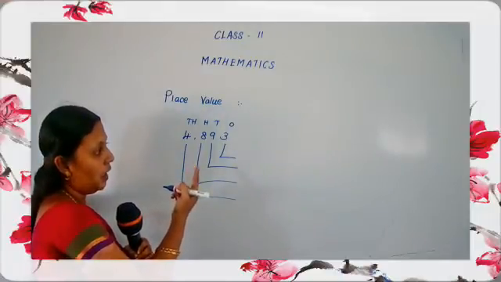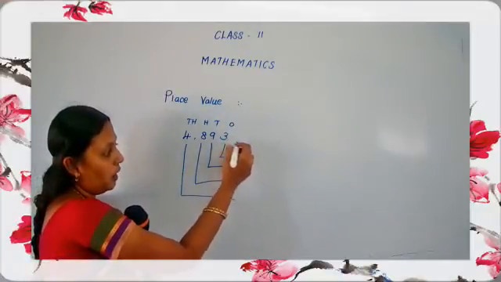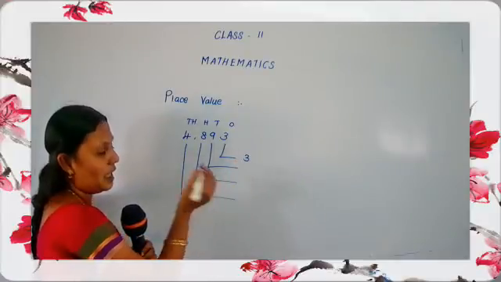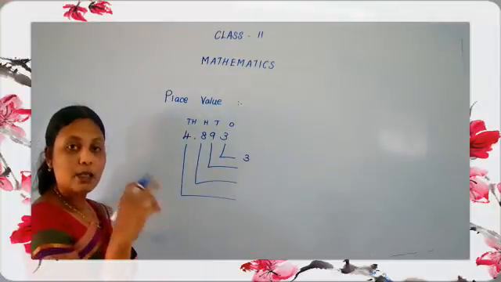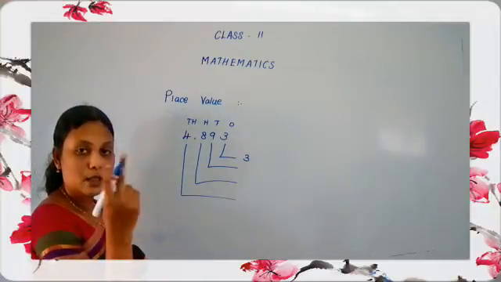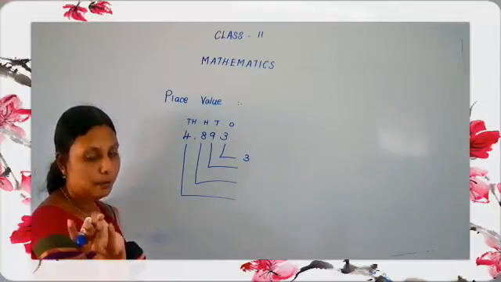3. If you multiply by 1, 3 is 3. The same method, we have to multiply. Ones place means multiply by 1. Tens place means multiply by 10. Hundreds place means multiply by 100. Thousands place means multiply by 1000.